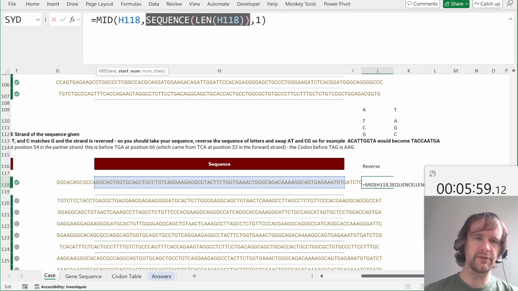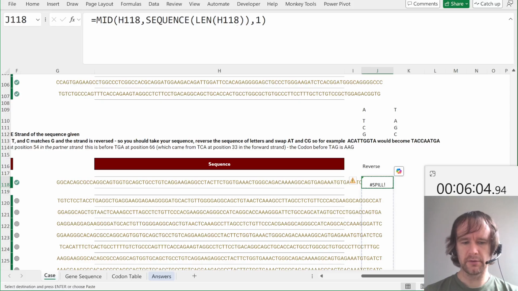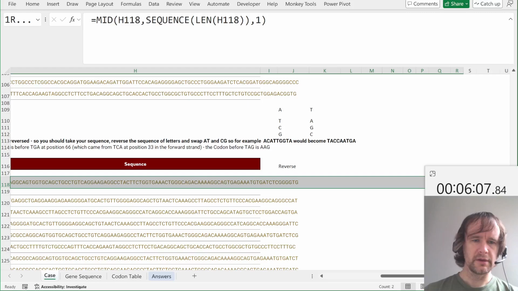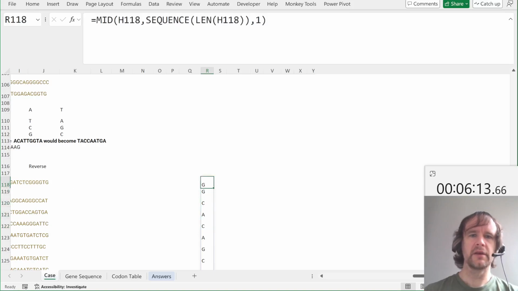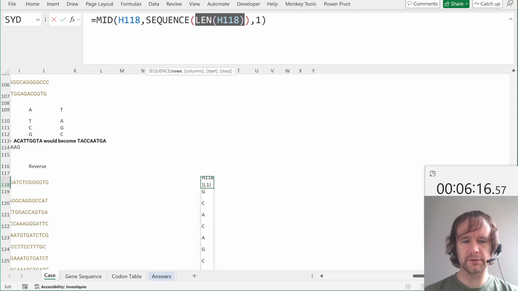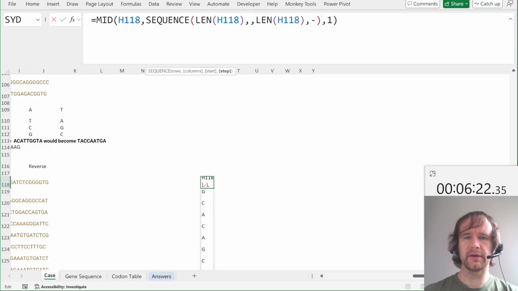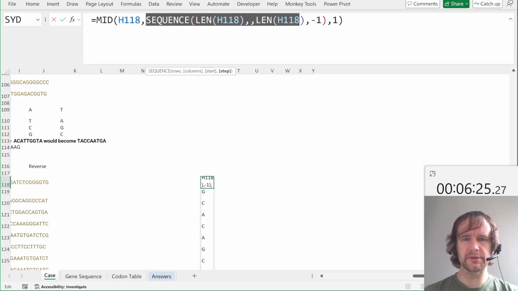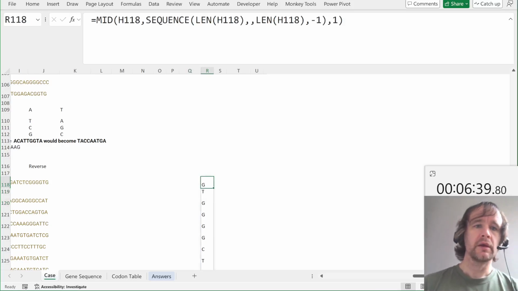So this is saying give me the one letter starting at position 1, 2, 3, 4, 5 up to the length of the sequence. So this sequence starts with GGCAC, etc. And over here we get GGCAC, etc. So just a small twist on this to put it in reverse order. We can have the sequence start at the length and go in steps of -1. And now this sequence, instead of going 1, 2, 3, 4, 5, goes 199, 98, etc. So that flips it. So now it's ending GTG, just like this ends GTG, and then a bunch of G's, and then CT. So that's working. So now we've reversed it.